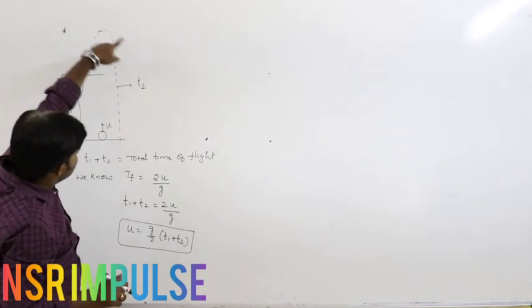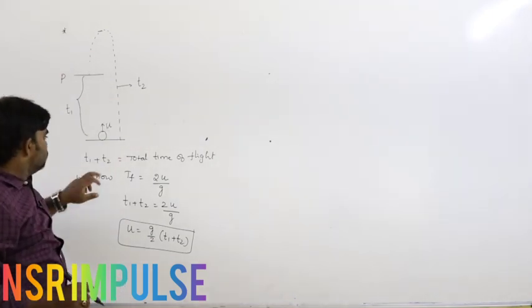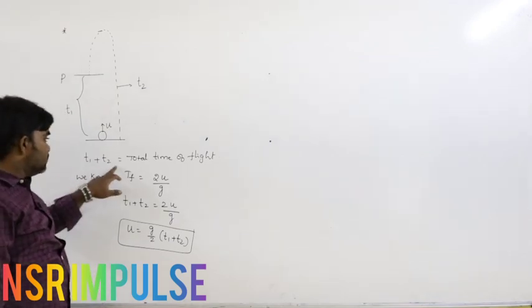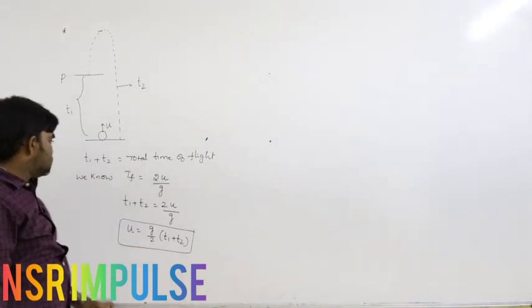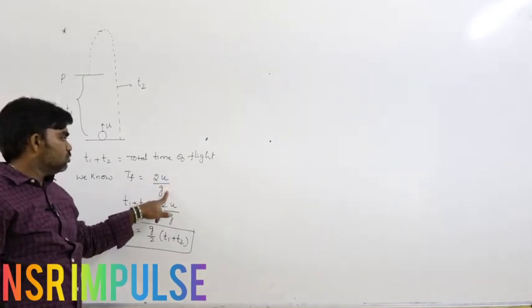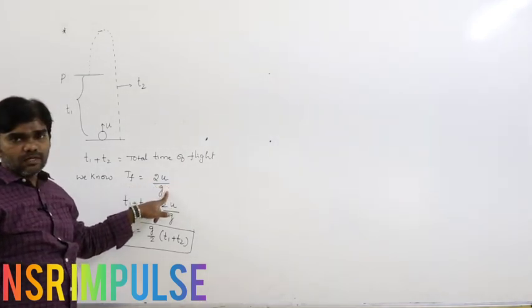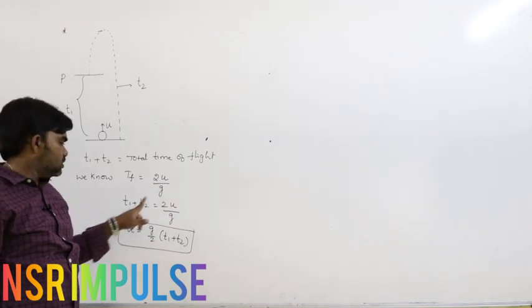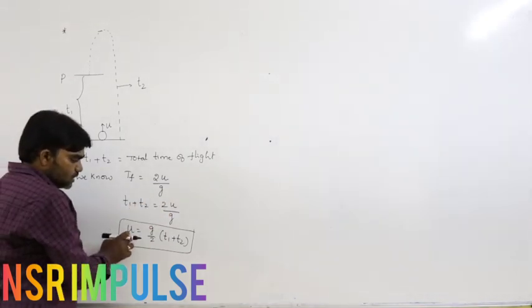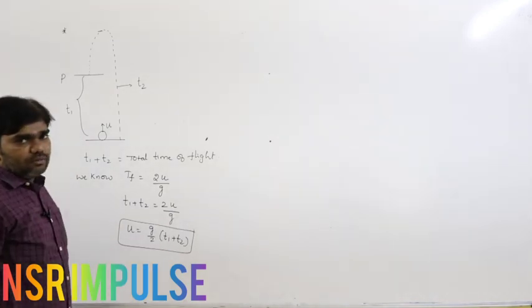So T1 plus T2 is the time of flight, which equals 2u by g. From this, u is equal to g by 2 into (T1 plus T2).